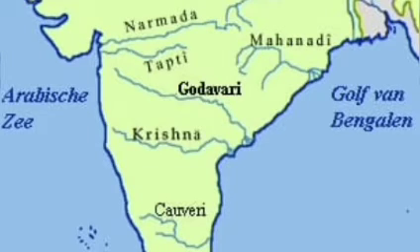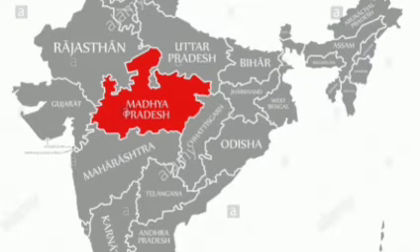Next, Tapti. The river Tapti is one of the major rivers of peninsular India with a length of about 724 kilometers. It covers an area of 65,146 square kilometers. Tapti river rises near Multai in the Betul district of Madhya Pradesh at an elevation of about 752 meters.